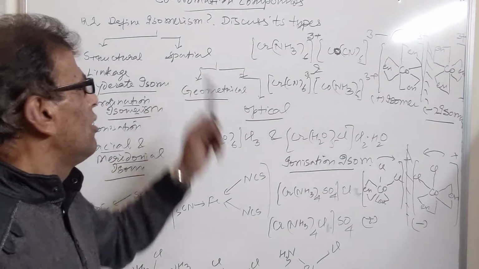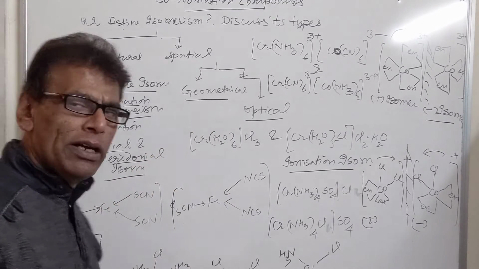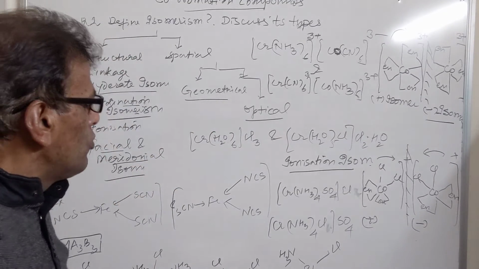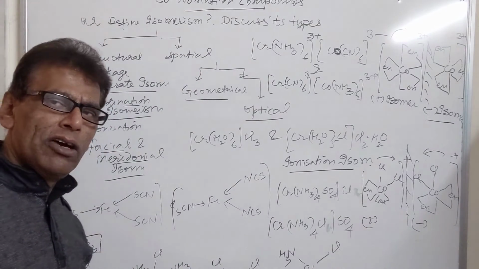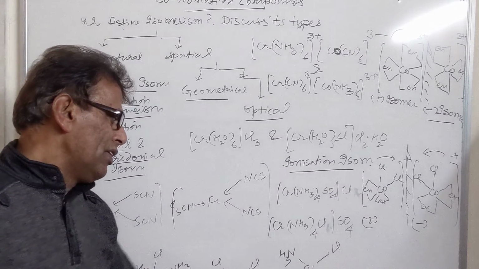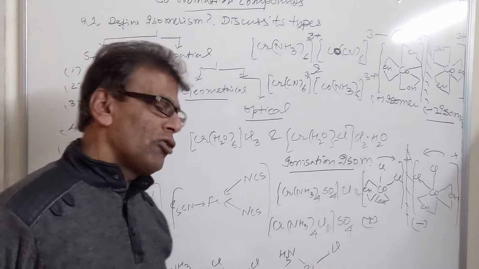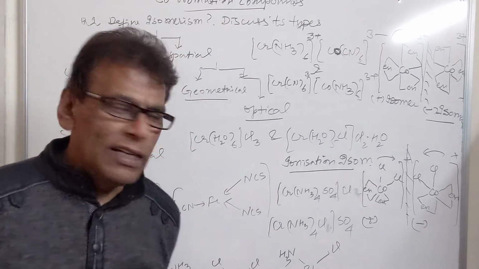Then we have spatial or stereoisomerism, which is basically of 2 types: geometrical and optical. Geometrical isomers differ in their configuration. If adjacent positions are occupied by similar ligands, they are called cis isomers. If alternate positions are occupied by similar ligands, they are called trans isomers.